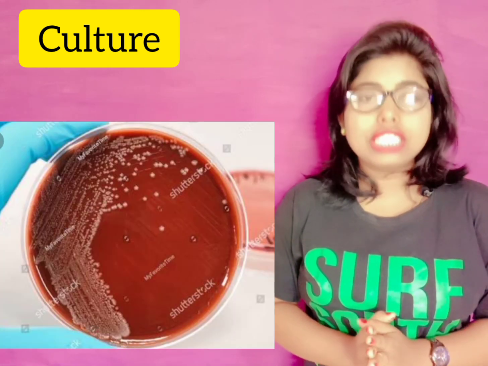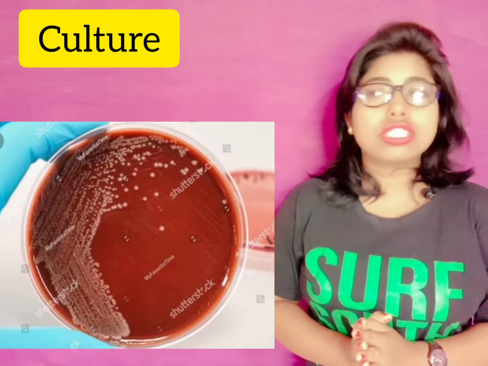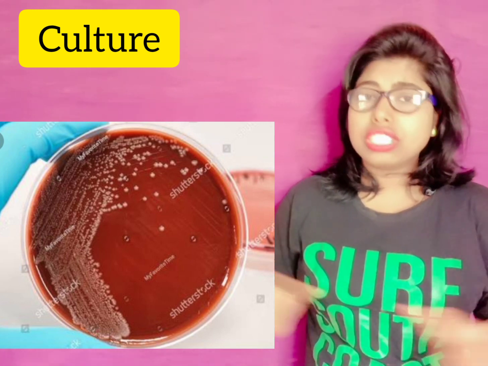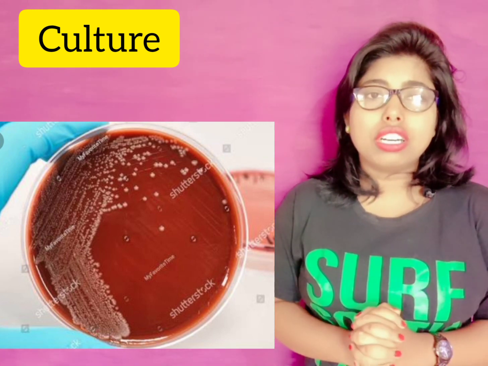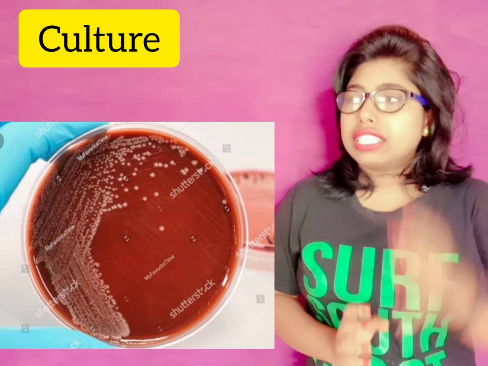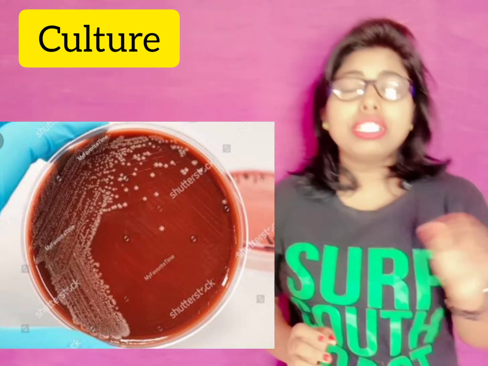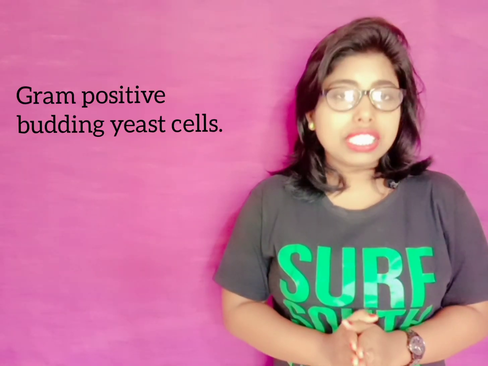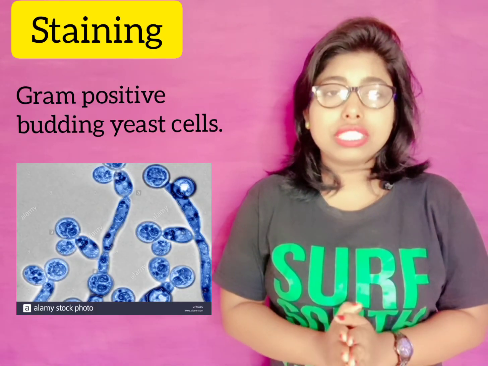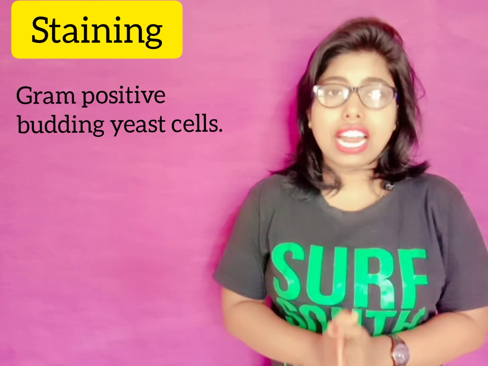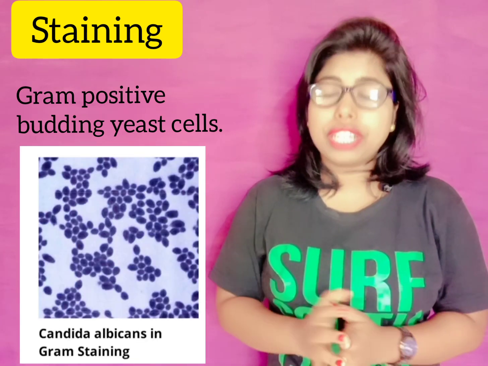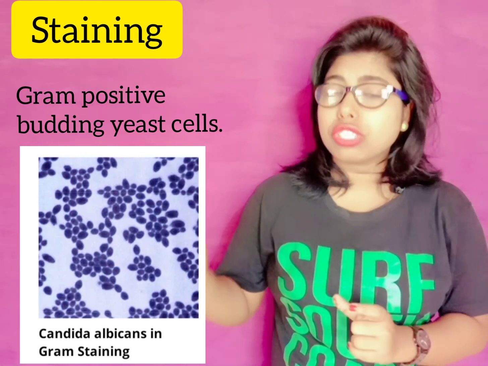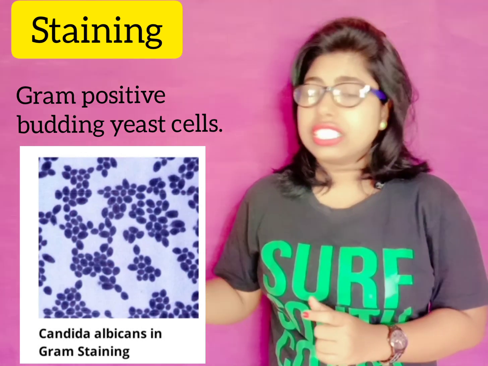Blood agar is the culture media for this candidiasis, also Candida albicans. White creamy patch colonies are also seen in blood agar culture media, right? So this is the culture media. And if we move to the staining procedure, in the Gram stain we see Gram-positive budding yeast cells, and in the case of wet preparation or wet mount, we also see budding yeast cells, and pseudohyphae structures are also seen here.